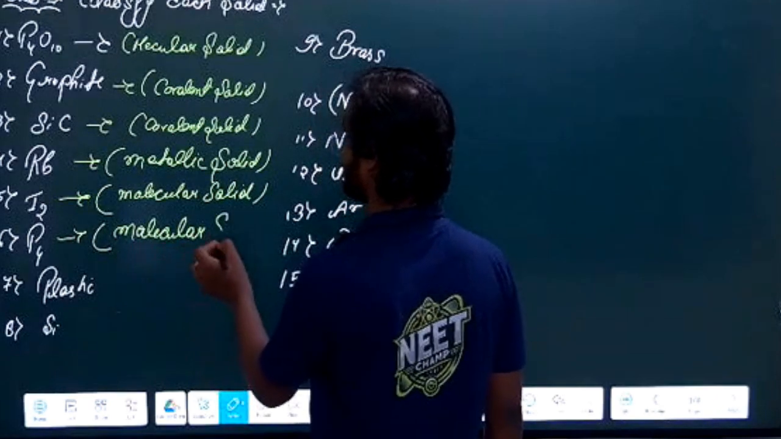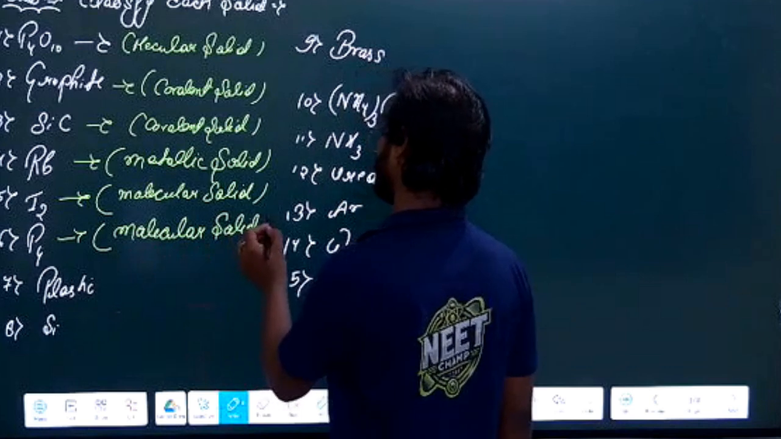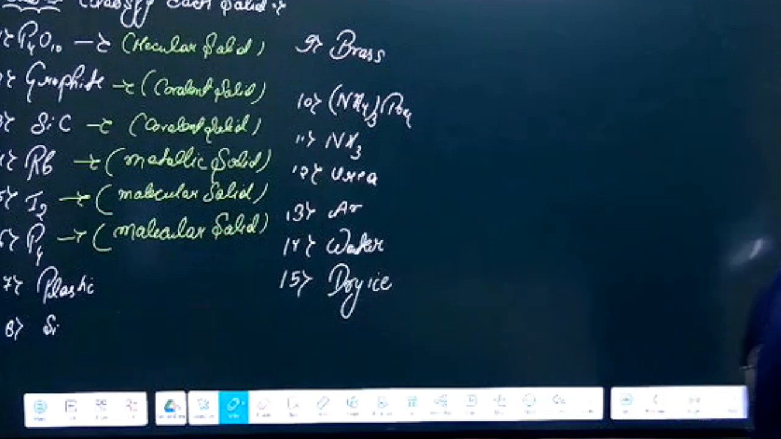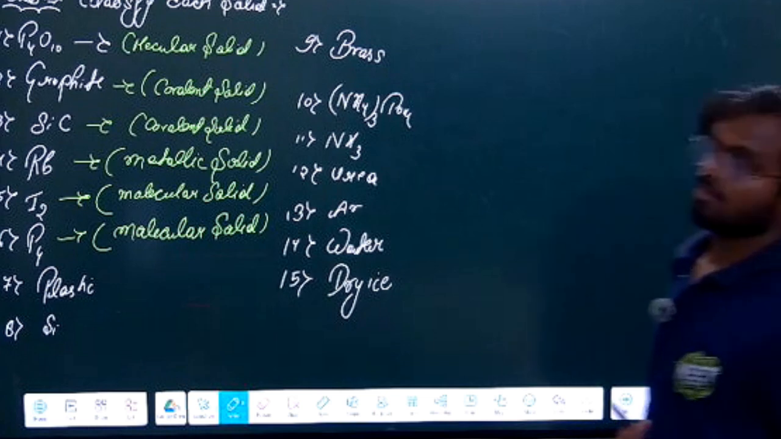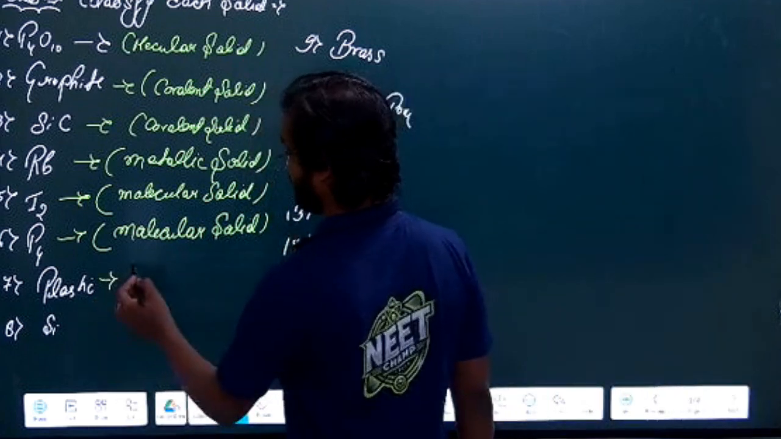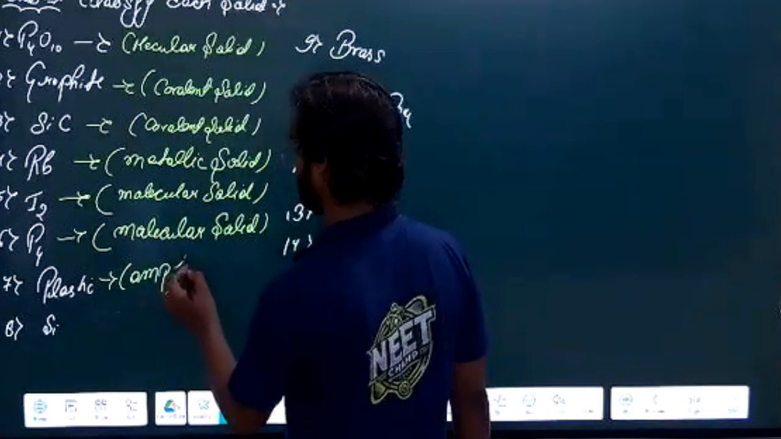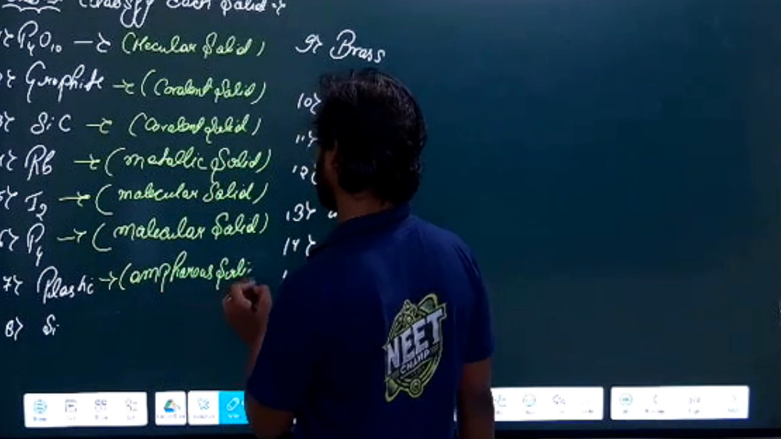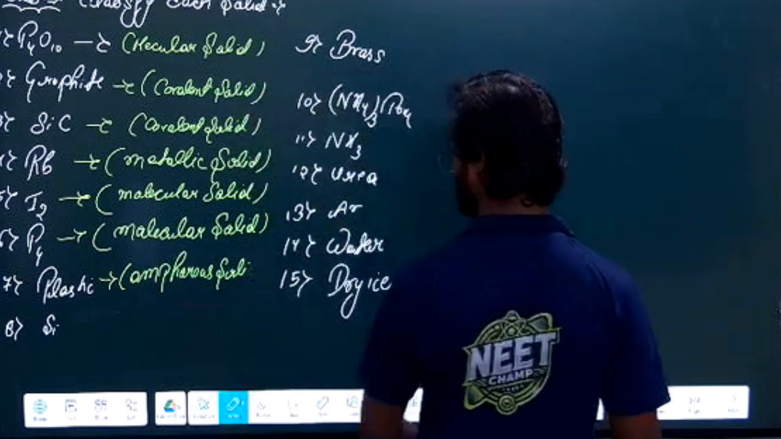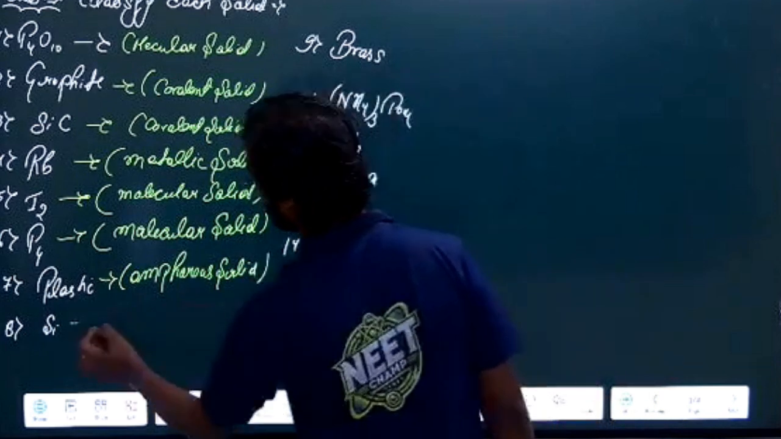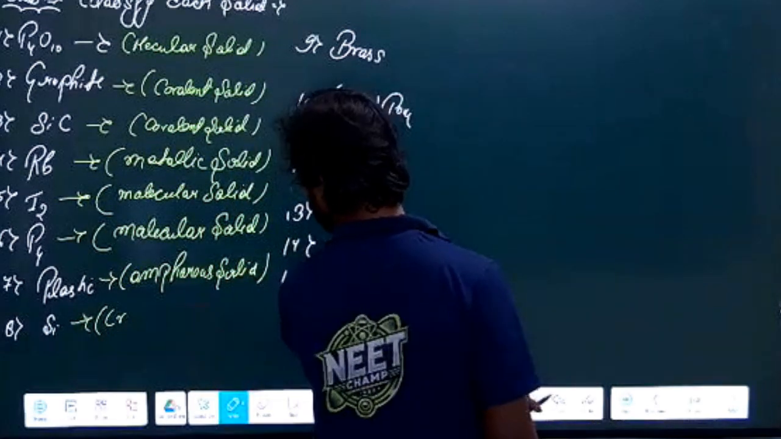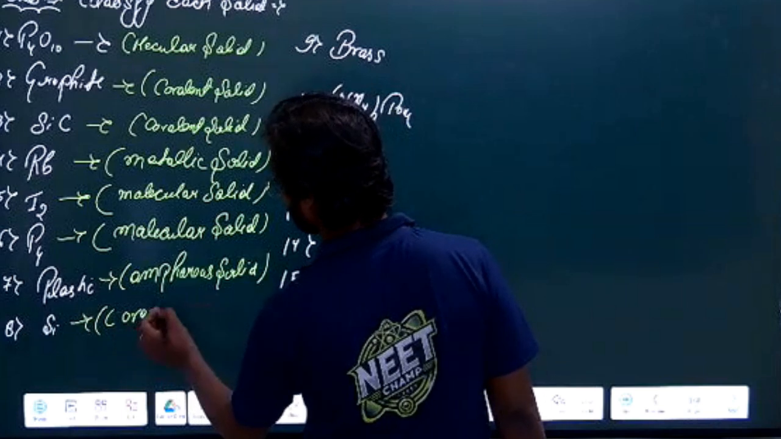What about plastic? Now it is a good question. What about plastic? It is an amorphous solid, right? Amorphous solid. Very good. Silica. What type of solid is it? Covalent solid. Yeah, covalent solid.